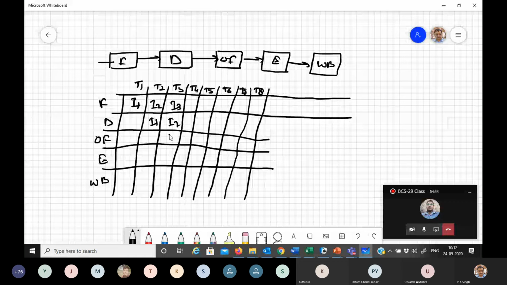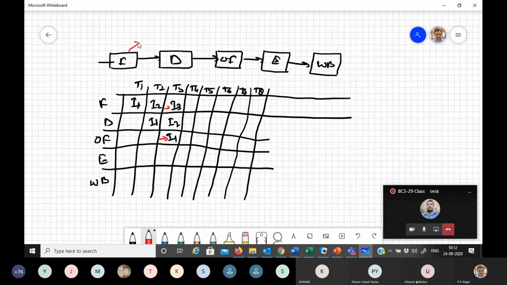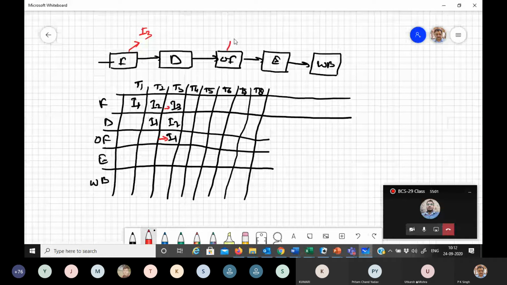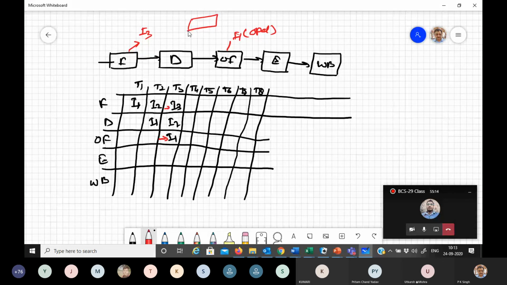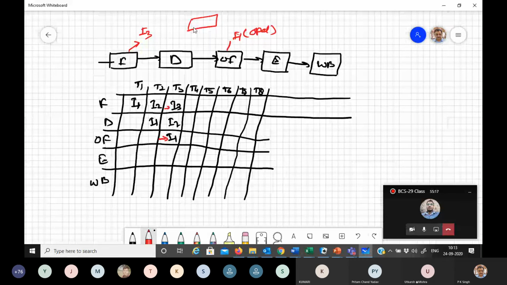Now see here, this I1 as well as I3. This unit wants to fetch I3 and this unit needs to fetch the operand for I1. And both reside in the memory. What will happen? If you have a single memory, then you must have a single port through which you can refer.